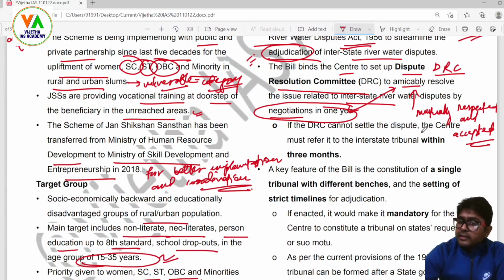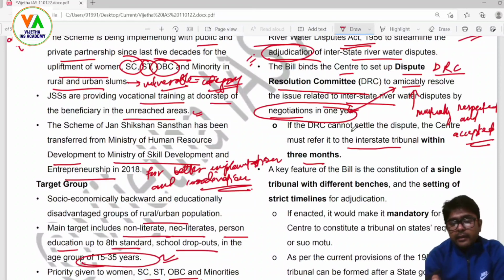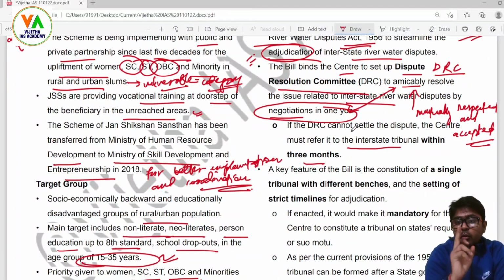If the DRC cannot settle the dispute, the center must refer it to the interstate tribunal within 3 months. Actually, in the present structure the dispute goes straight to the tribunal. But tribunals are proven not so efficient in giving verdicts, because sometimes the verdict of the tribunal is also challenged before higher judicial institutions like the High Court or Supreme Court. But here, to make the process easier, this dispute resolution committee will be the first step, and the verdict must come out in 1 year.